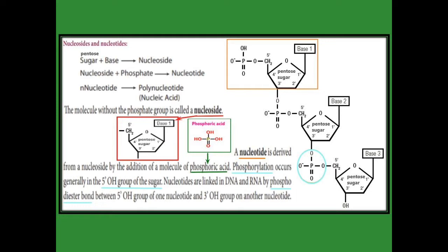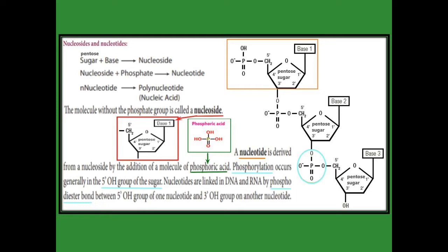First of all, what does nucleoside mean? When the pentose sugar is added to the base, we get a nucleoside. The red color box indicates the pentose sugar, which is added to the rectangular box containing the base. So pentose sugar plus base is called a nucleoside. Then the nucleoside is added with the phosphate, and we get a nucleotide.